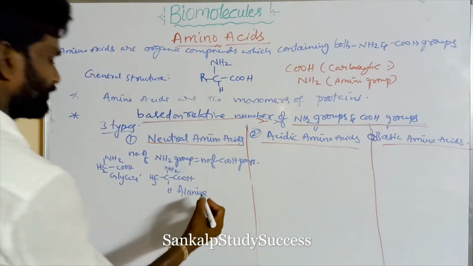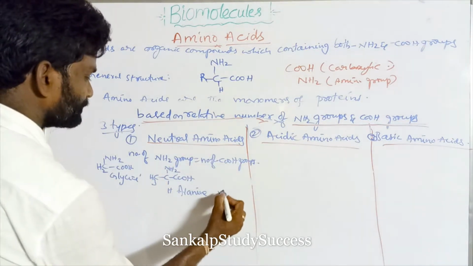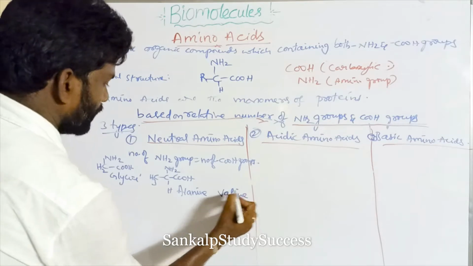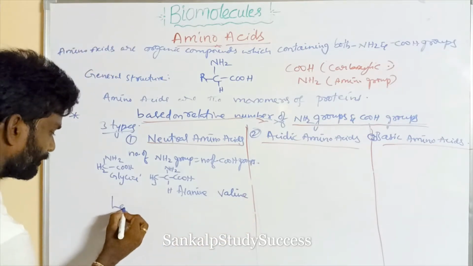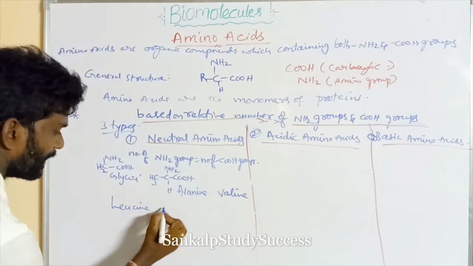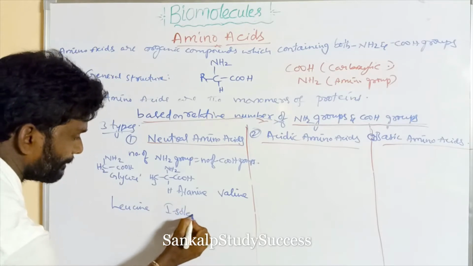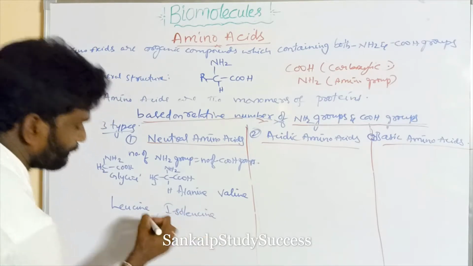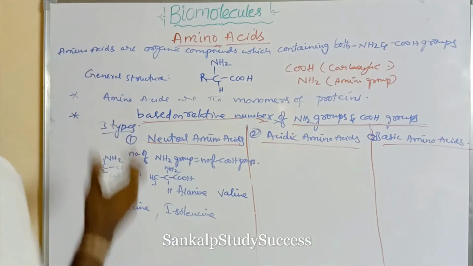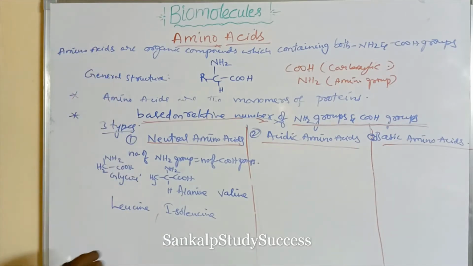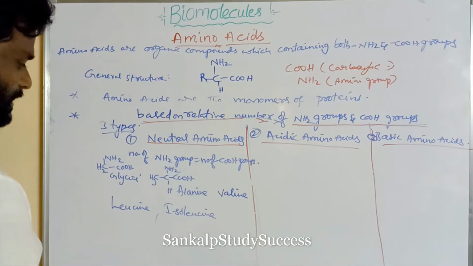Similarly, glycine, alanine, valine, leucine, isoleucine, and many others are all neutral amino acids.